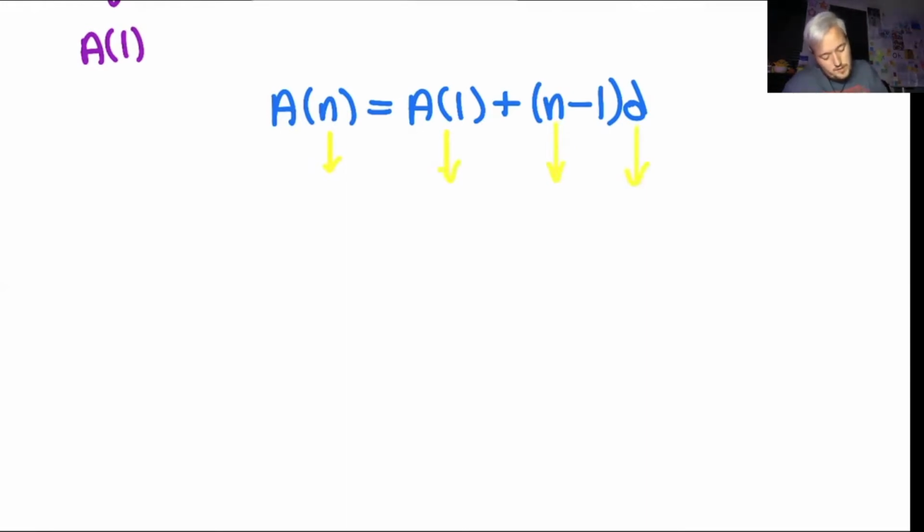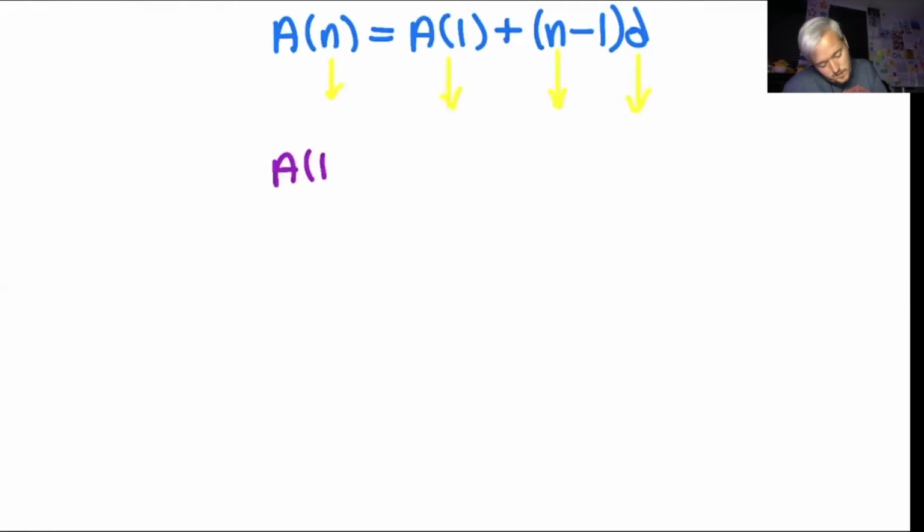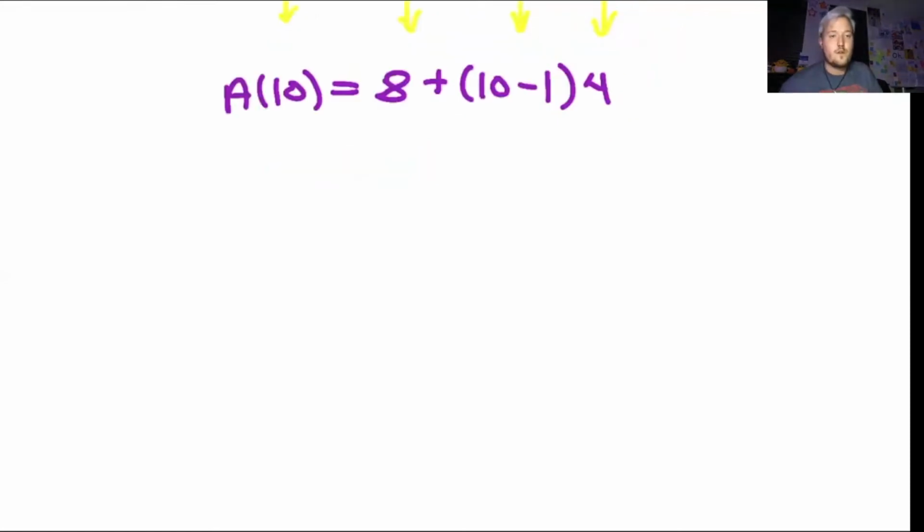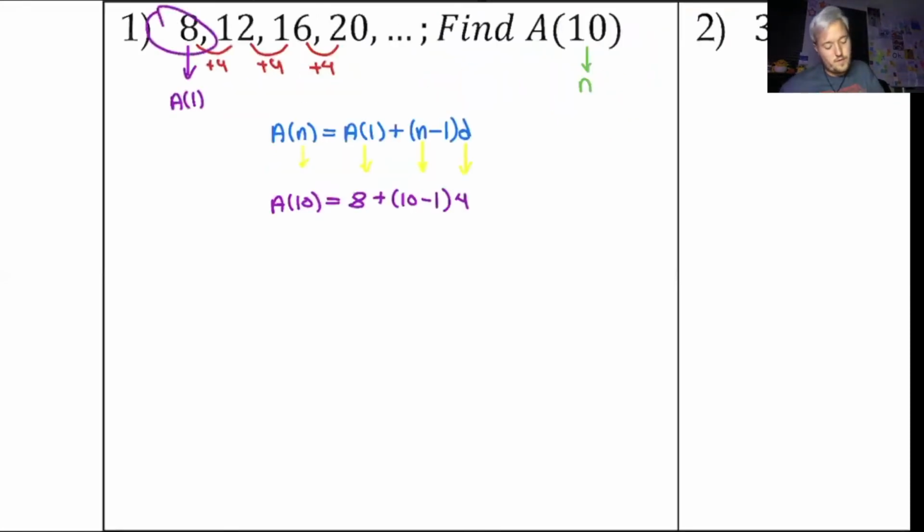So what this means is I'm going to have a of 10, because that's the term I'm finding, equals my first term, which is 8, plus I'm finding the 10th term, so 10 minus 1, and then my common difference of 4. So we have our first term of 8, common difference of 4, and an n value of 10.